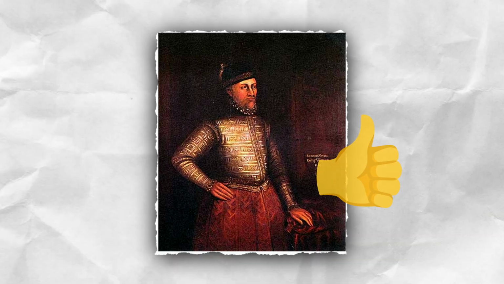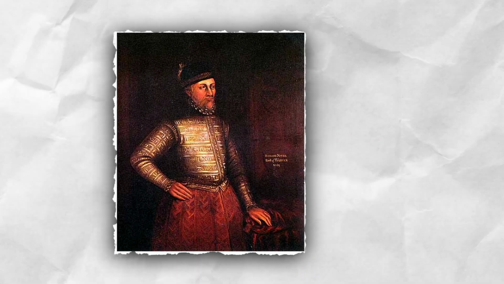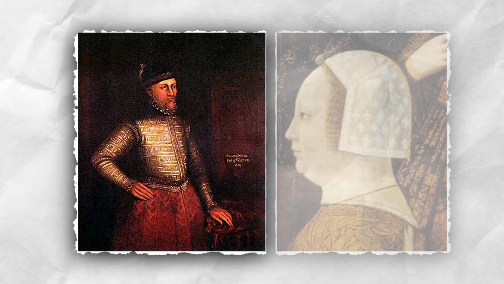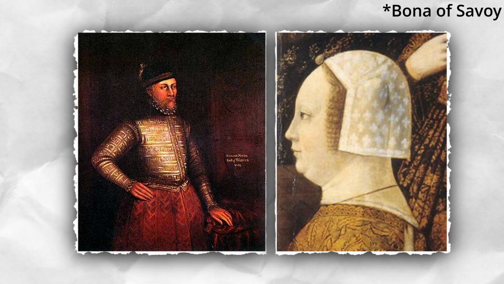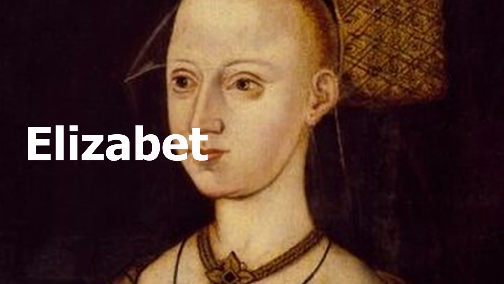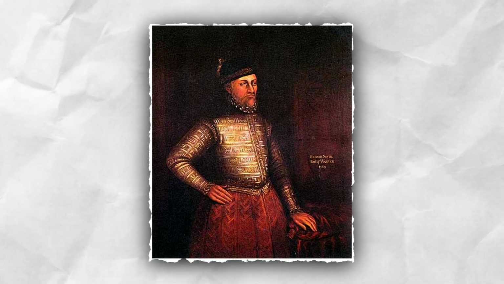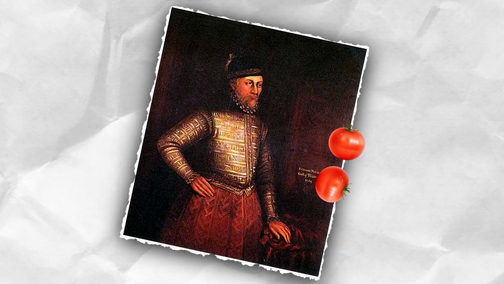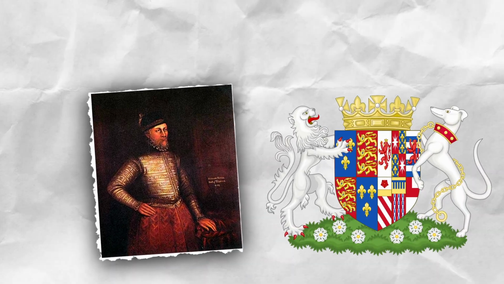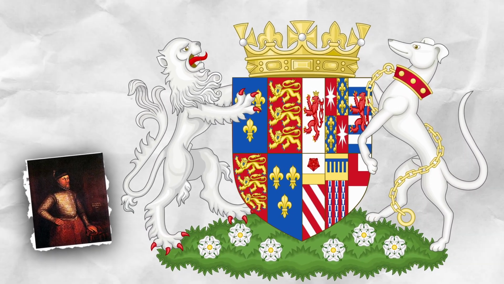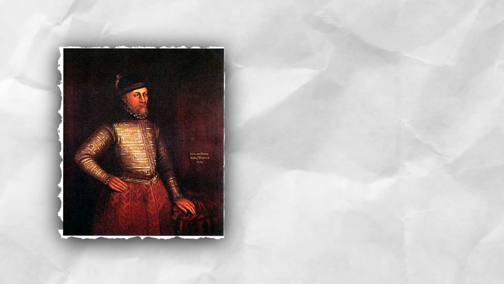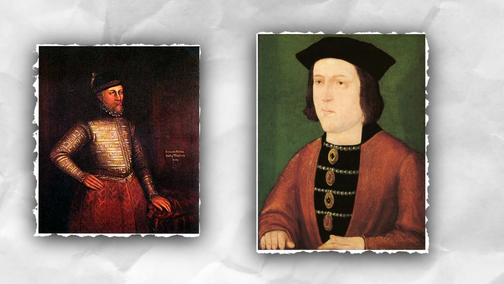Or was it? Warwick, once Edward's greatest ally, began to turn against him. Warwick had been negotiating a political marriage between Edward and an Italian princess to secure an alliance. She was born of Savoy. But Edward secretly married Elizabeth Woodville, a relatively low-ranking widow from a lesser noble family. This humiliated Warwick, ruined his diplomatic plans, and allowed the Woodville family to rise quickly at court, pushing Warwick out of influence. Feeling betrayed and sidelined, Warwick began plotting against the very king he had helped place on the throne.